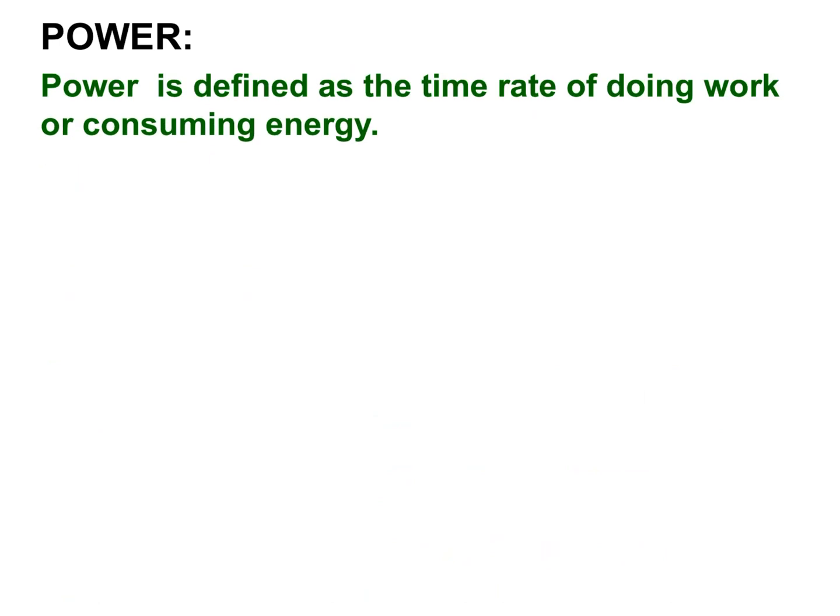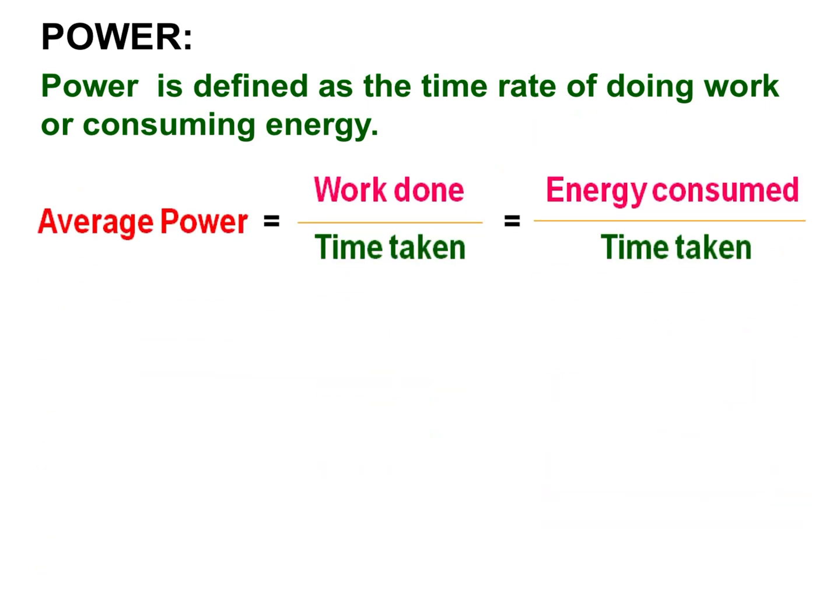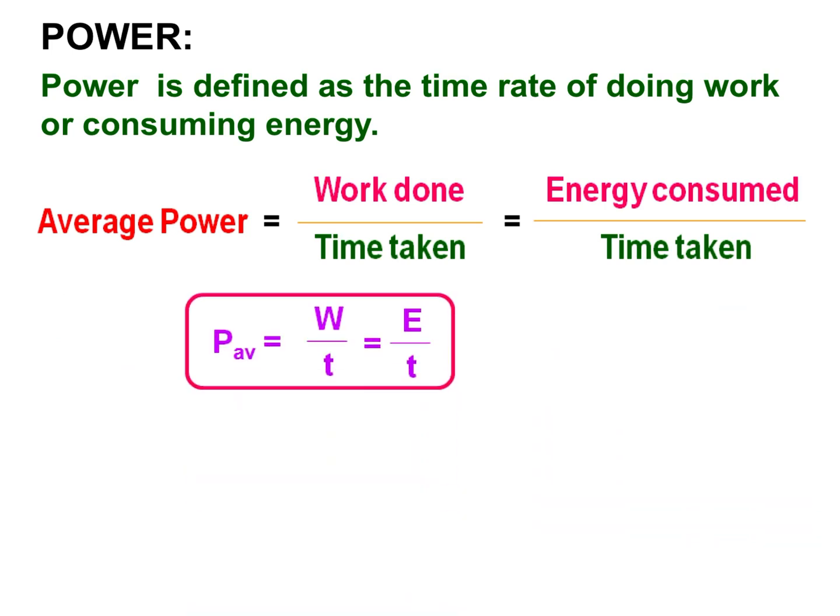Power. Power is defined as the time rate of doing work or the time rate of consuming energy. At what rate energy is being consumed, that is called power. Average power is equal to work done upon time taken or energy consumed upon time taken. The formula is P average is equal to W upon T is equal to E upon T. Any one we can use. Either average power is equal to work upon time or average power is equal to energy consumed upon time taken.